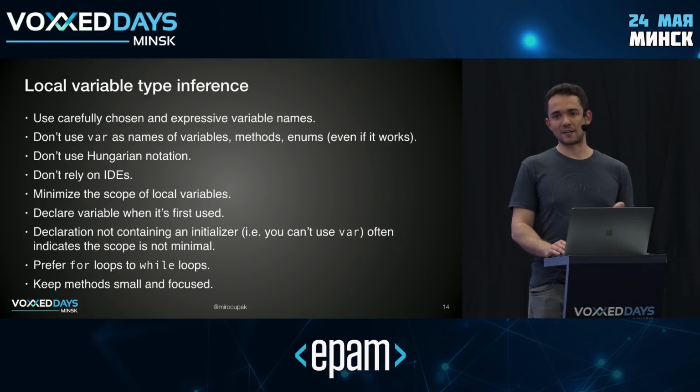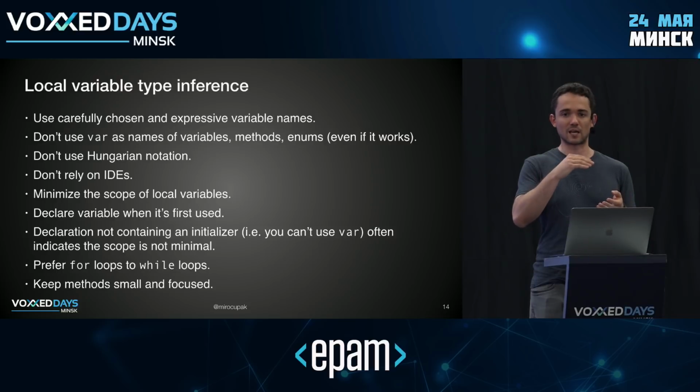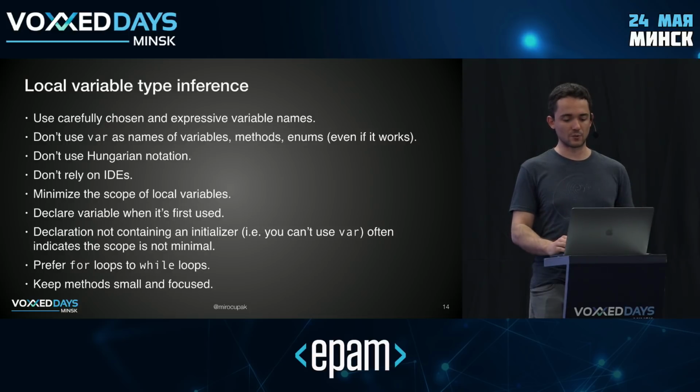Don't rely on IDEs, right? Every IDE has a feature where it can show you what the inferred type is, but it often involves a keyboard shortcut, so it's not just visible if you're reading the code. And then, of course, people read code in other places. People read code on GitHub all the time, right? So keep that in mind. Don't just rely on the type information. Rather, use a very explicit name.